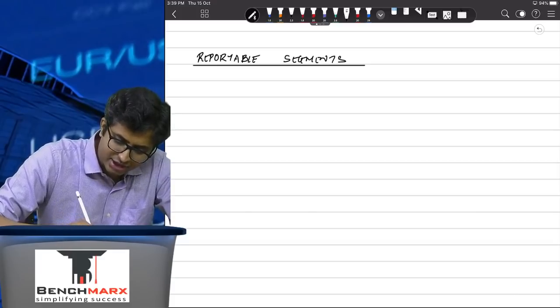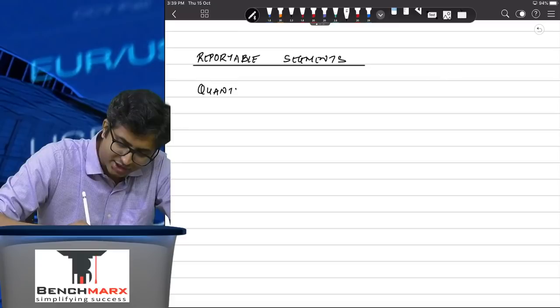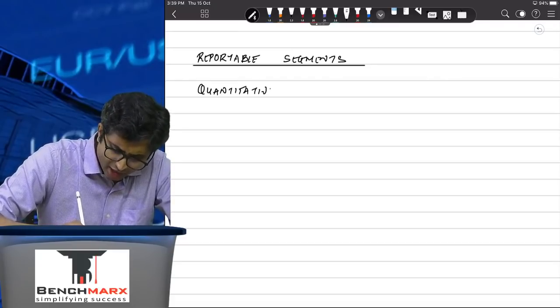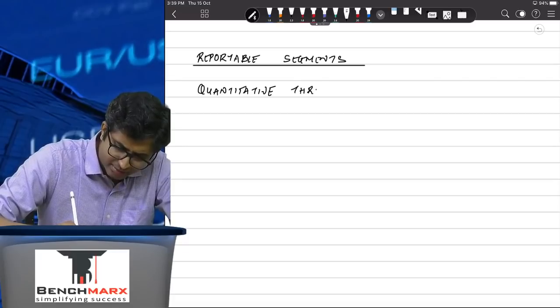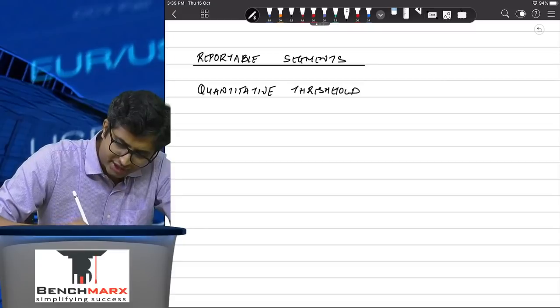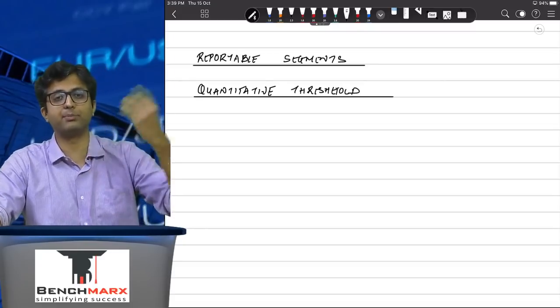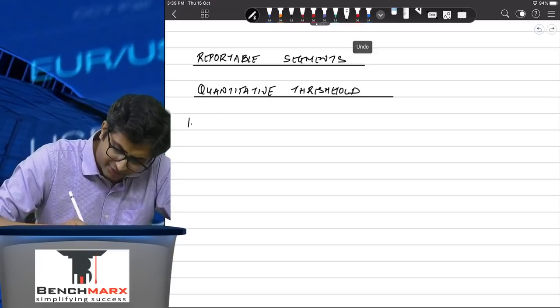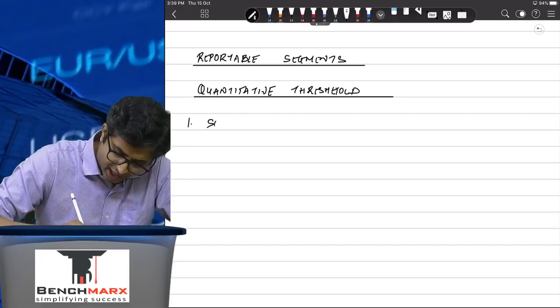There is something called a quantitative threshold. What do you mean by quantitative threshold? This is a threshold given in terms of important parameters. The three important parameters are segment revenue, segment result, and segment assets.